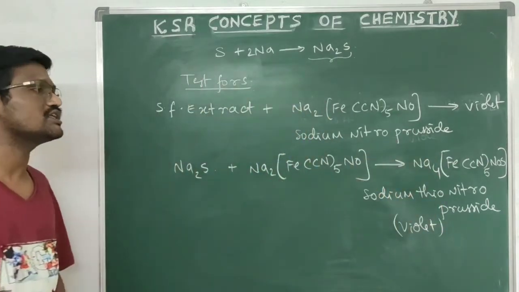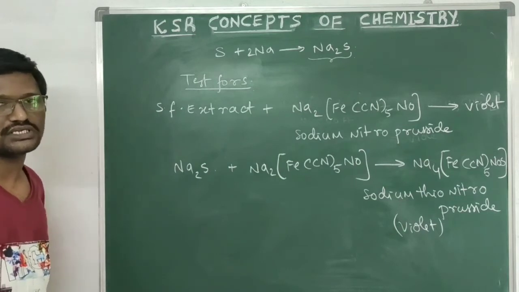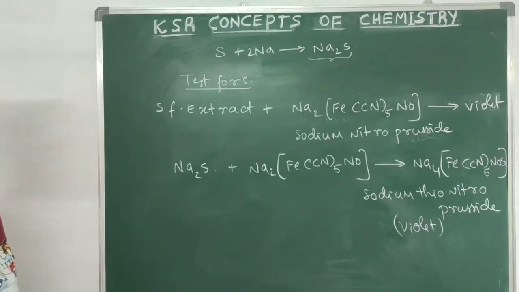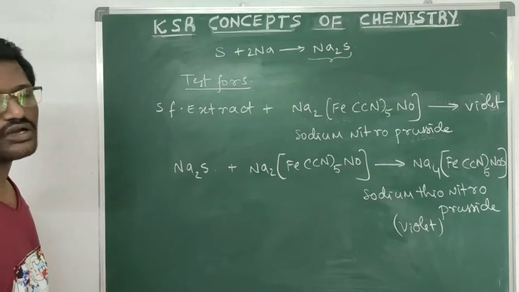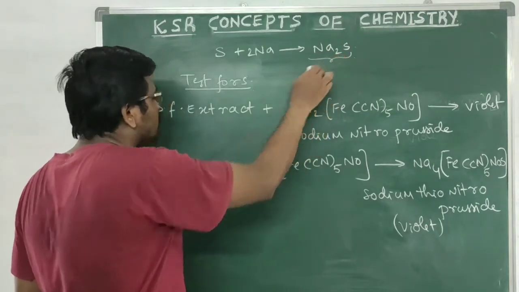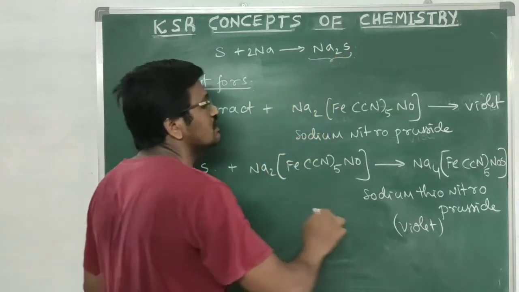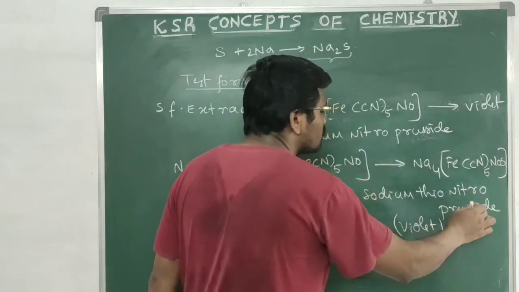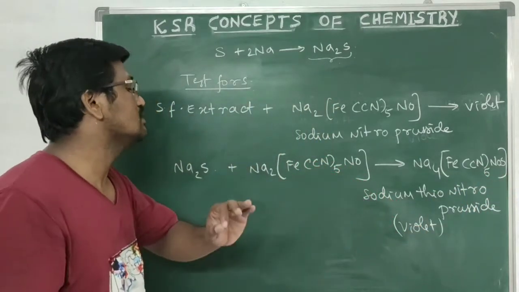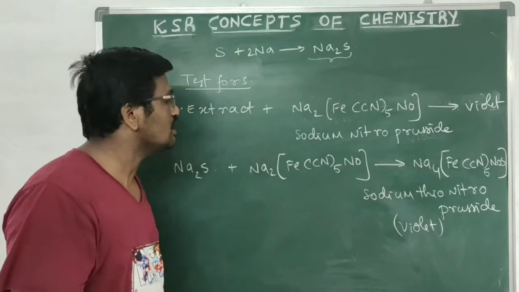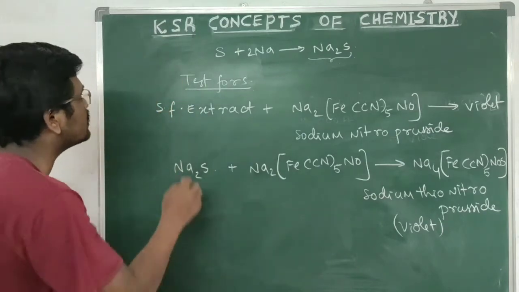This confirms the presence of sulfur. If sulfur is absent in the given organic compound, the sodium sulfide is absent in the sodium fusion extract, and sodium thionitroprusside will not be formed. Violet color will not exist. Okay, this is the test for sulfur. Another test for sulfur.